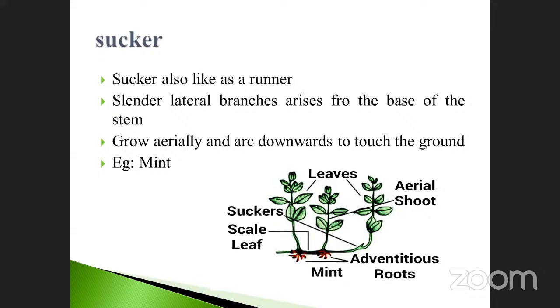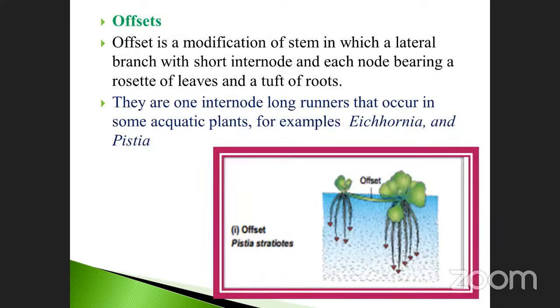Banyan tree. Okay, the banyan tree. There are so many adventitious roots also produced from the stem. Okay, what is the next one? Offset. It is also another important stem modification.